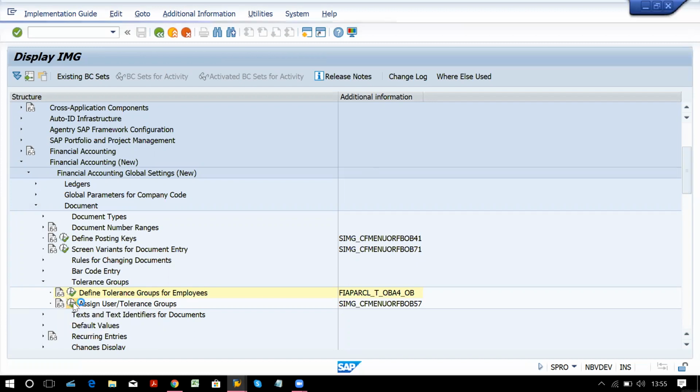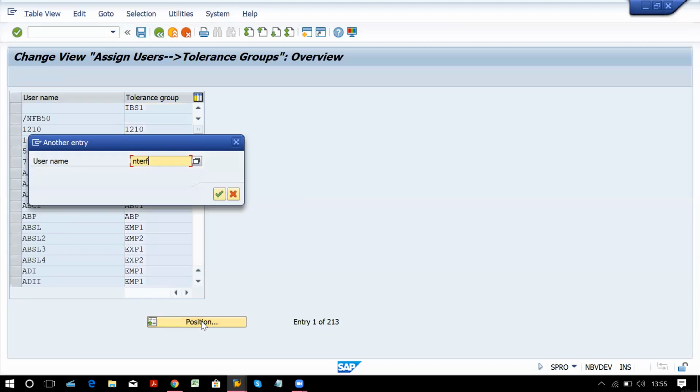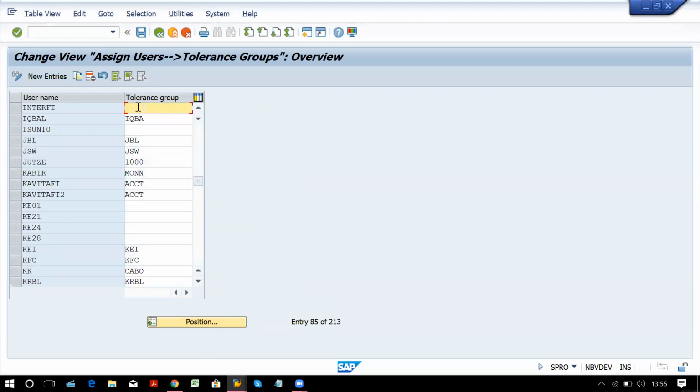So if I just go here, you have to search for that particular user ID. Now my user ID is FI. Enter. So there is no group. If you assign anything, then I will get errors. So you don't have to assign anything over here. Once this group is created by the basis consultant, you have to assign it to the particular user, and the limit, if your client has set any, will become applicable for that particular user at the time of posting. All right.